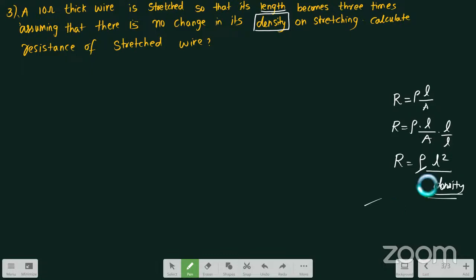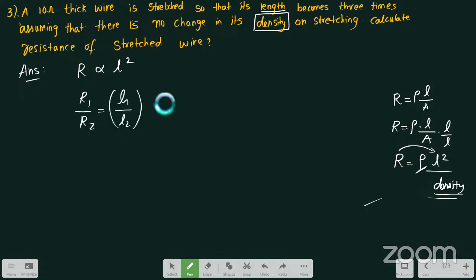Here density is remaining constant, and rho is nothing but resistivity, which also remains constant. So what is changing with resistance? Length is changing with resistance. So I can write the formula here as R is directly proportional to L square. So I can finally write R1 by R2 is equal to L1 by L2 whole square. I am supposed to find the next resistance, so R2 is equal to L2 by L1 whole square into R1.